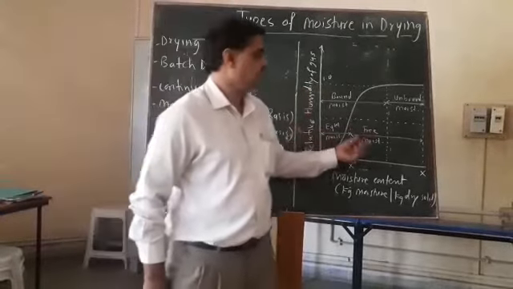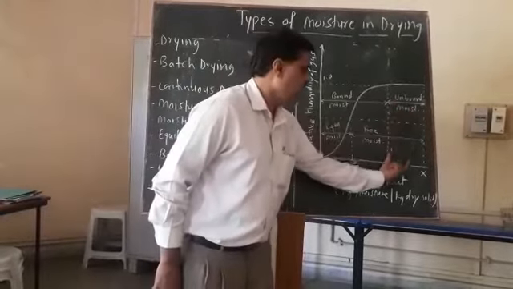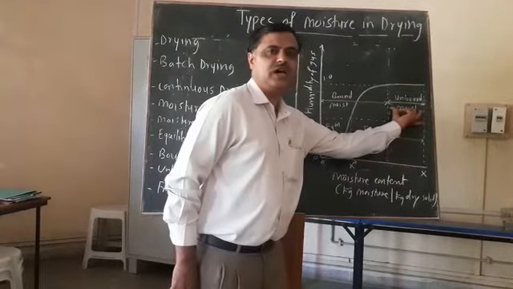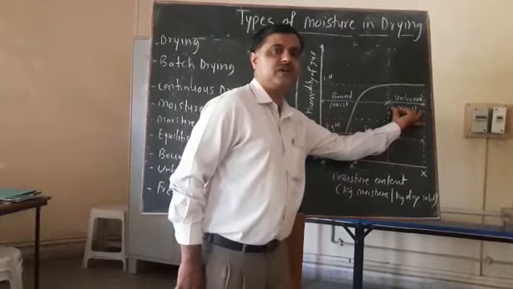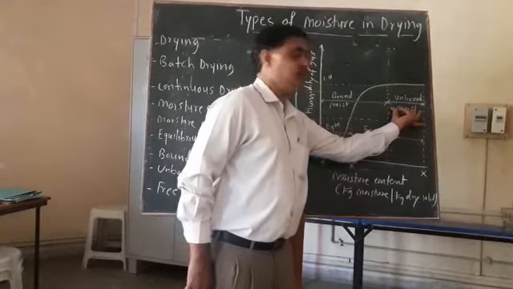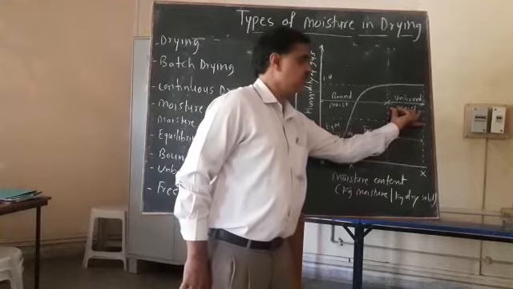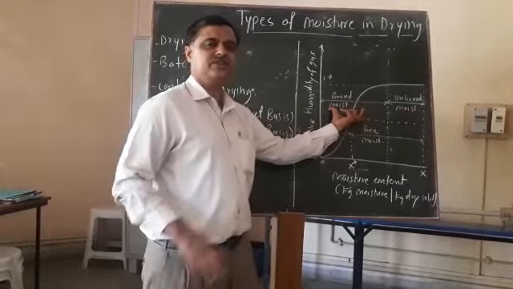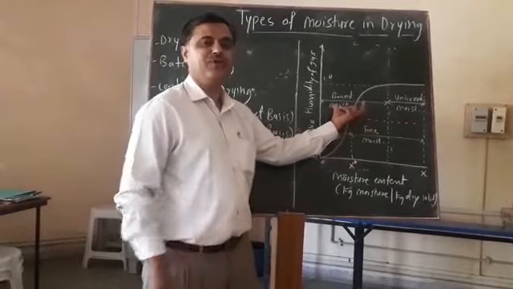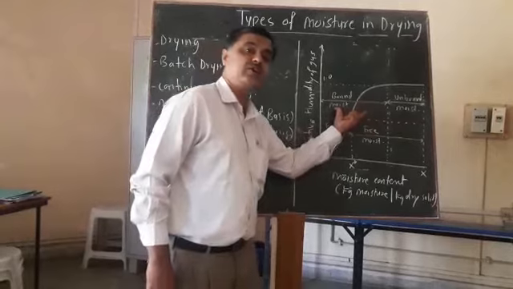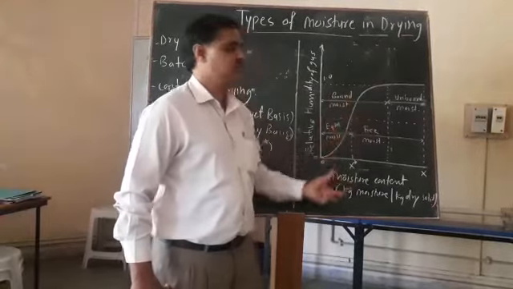Now see the types of moisture. This portion is the unbound moisture, which exerts a pressure equal to that of the pure liquid at the same temperature. And this is the bound moisture. It takes time to remove that, which means it exerts a pressure less than that of the pure liquid at the same temperature.